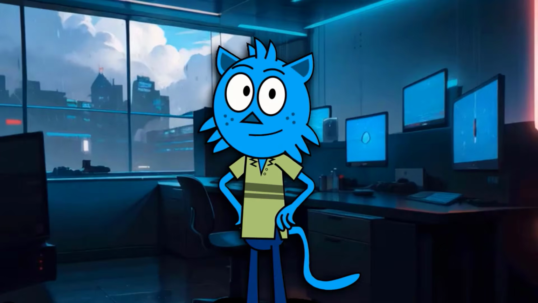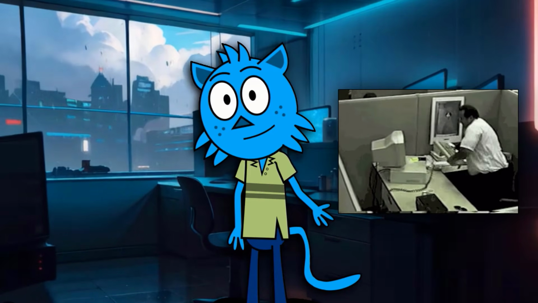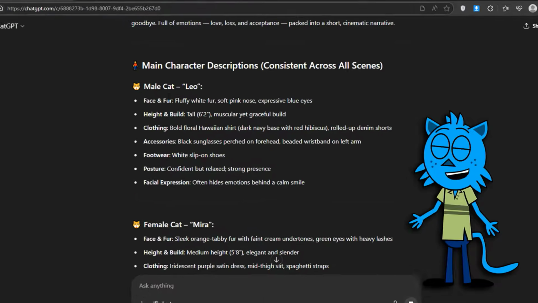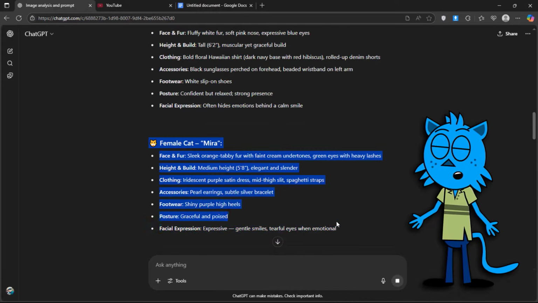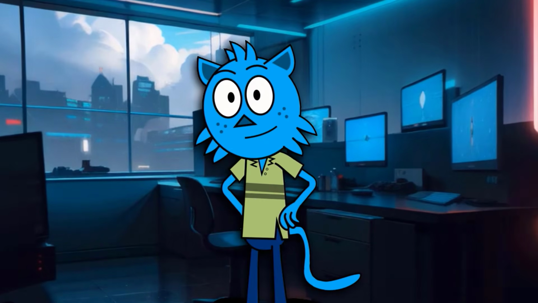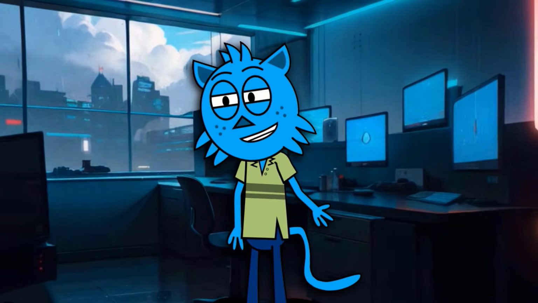Even a single mistake can mess up the character consistency. I made that mistake for 2 days straight while trying to perfect it. At the top, you'll see Main Character Description. 2 characters are described fully. You need to include this description with every image to maintain consistency. Let's see it in action.